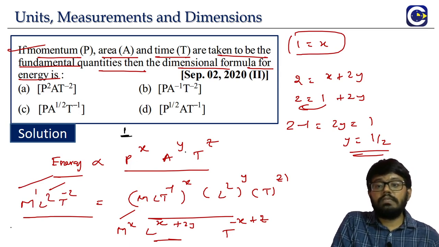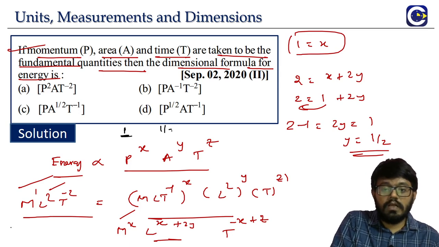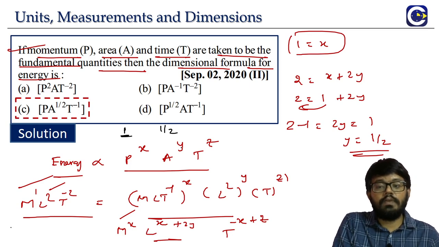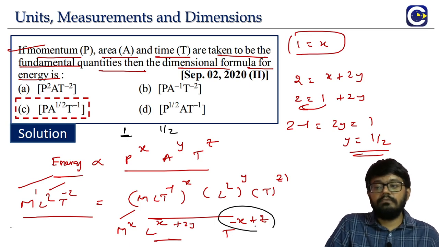Y is equal to half means what? The power of a is what? Half. See, by this itself we can conclude the answer. What is it? It is option C. Power of p should be 1. Power of a should be what? Half. We can also calculate what is the value of z.